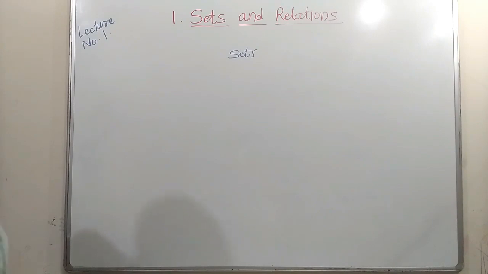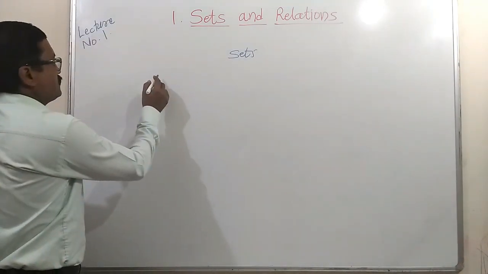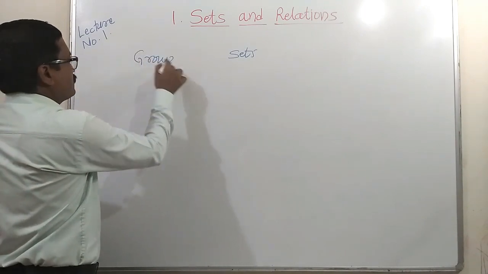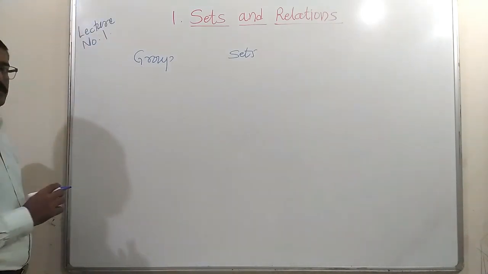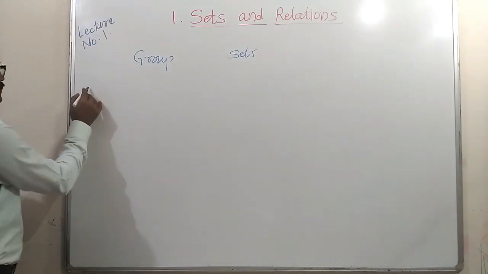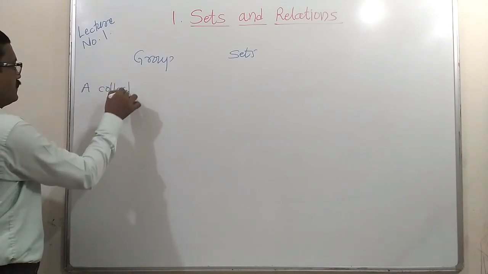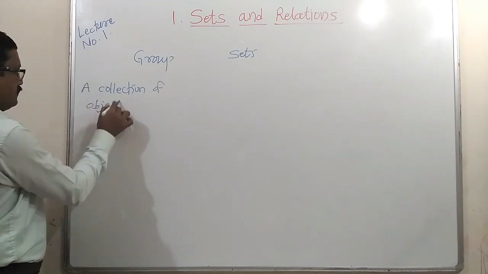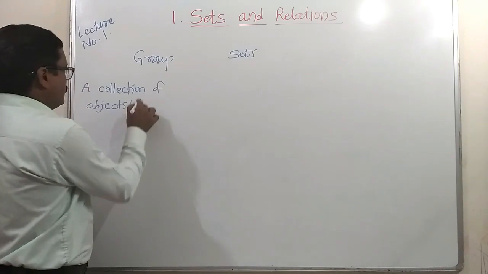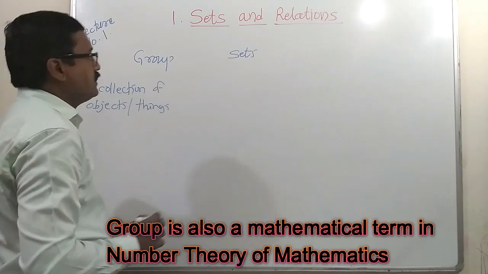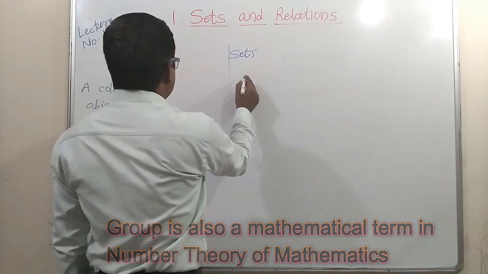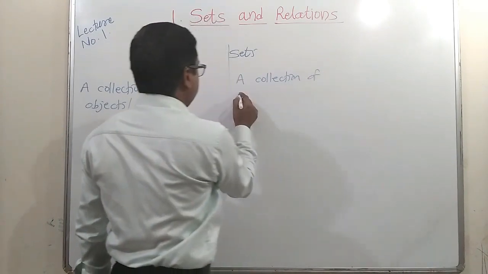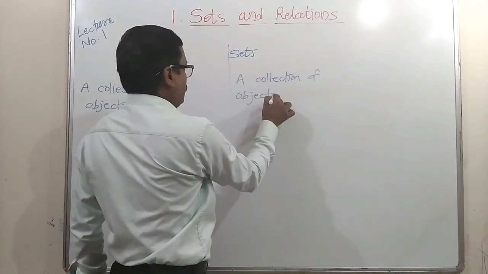This set is nothing but a collection. Before that, we will differentiate these two words. One is group and the other is set. Both group and set are collections. This group is also a collection of objects or things. This set is also a collection of objects.